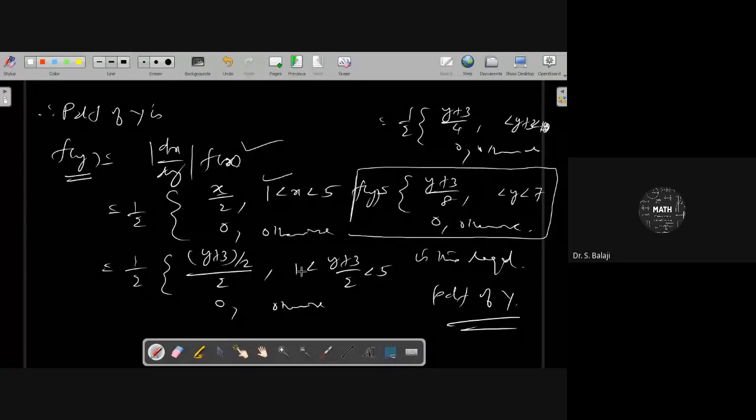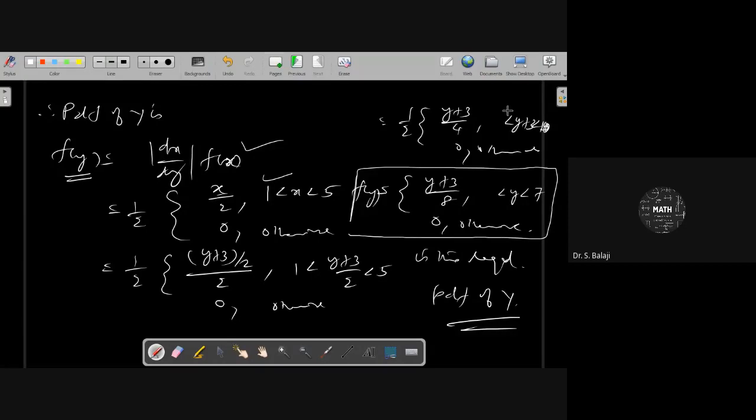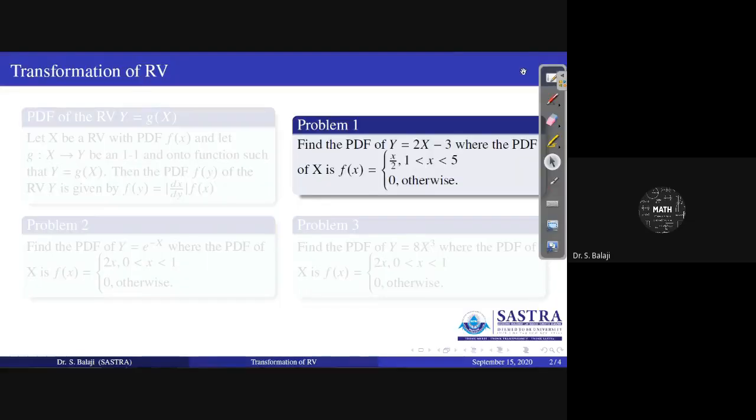For the range, 1 less than (y plus 3) by 2 less than 5 gives 2 less than y plus 3 less than 10, and subtracting 3, the result is minus 1 less than y less than 7. Therefore, this is the PDF of y, and it satisfies all the PDF properties. From the x and y relation, you can get the mod dx by dy idea. I think all of you understand this idea. It is very simple.